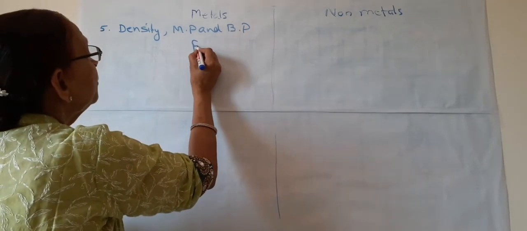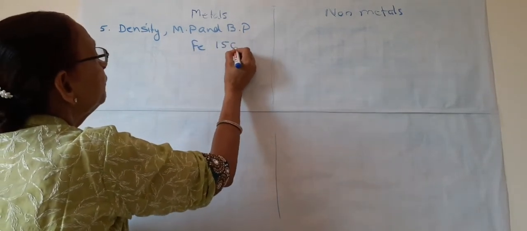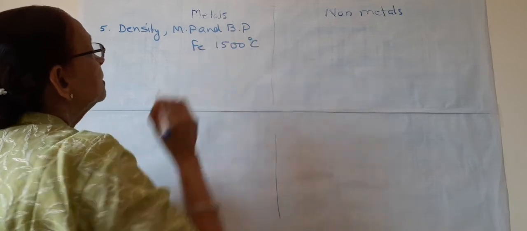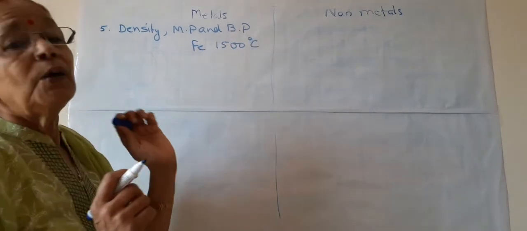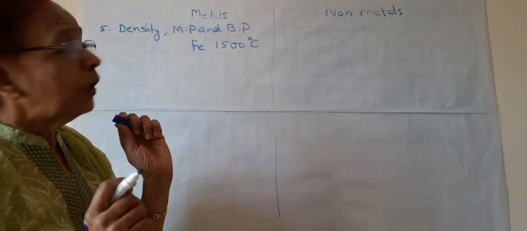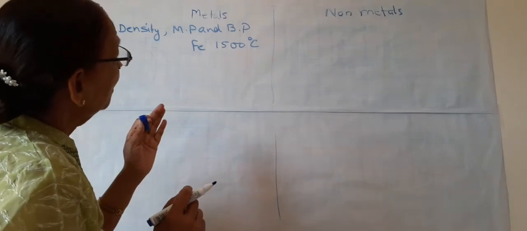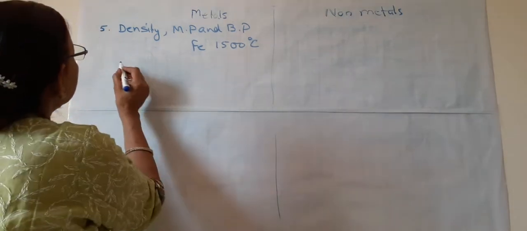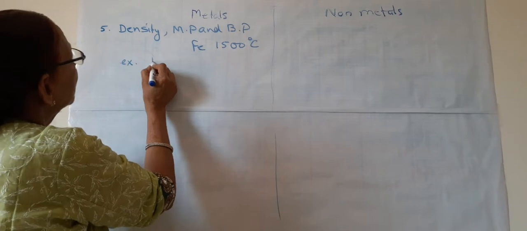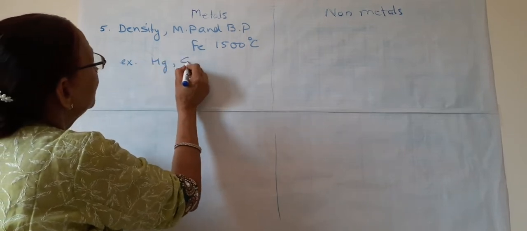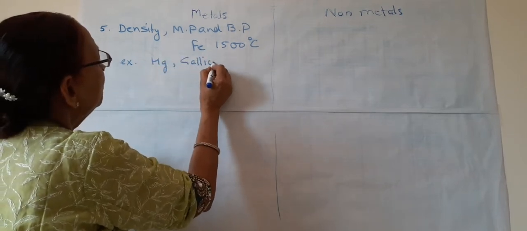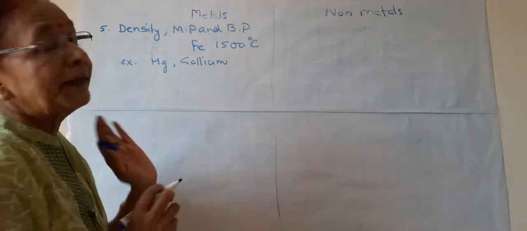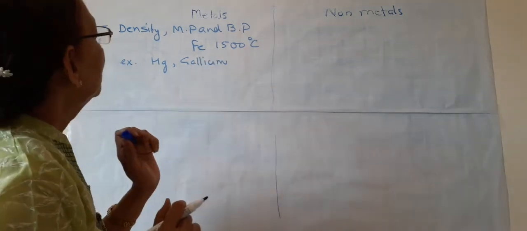The melting point of iron is about 1500 C. So very high melting point and boiling point are there. But exceptions are there. Mercury, gallium, they have low melting points. So these are the exceptions.